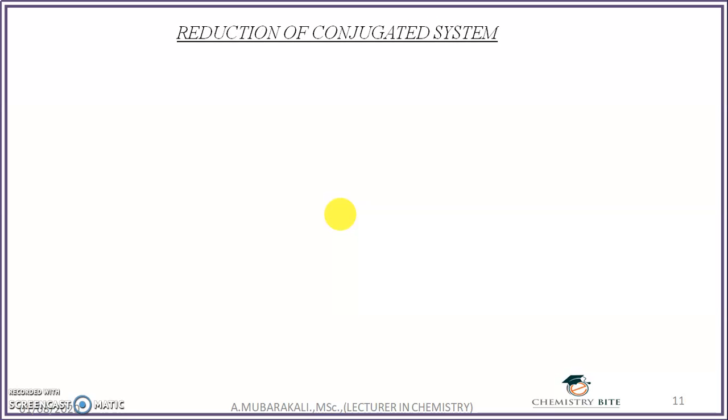So Birch reagent will react with the conjugated system, so it will not react with the isolated system. Guys, it will not react with the isolated double bonds. It will react only with the conjugated double bond. So you can see here. So what is the isolated double bond? The double bond which is free, which is not conjugated with any other double bond. So if in a molecule you are having any isolated double bond, this double bond cannot get reduced with the